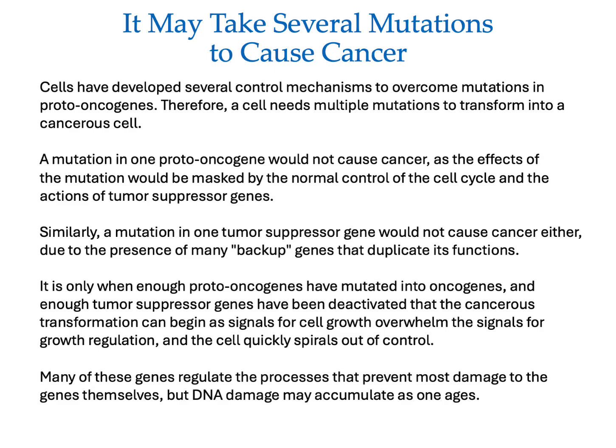It's only when enough proto-oncogenes have mutated into oncogenes and enough tumor suppressor genes have been deactivated that the cancerous transformation can begin, as signals for cell growth overwhelm the signals for growth regulation, and the cell quickly spirals out of control. Many of these genes regulate the processes that prevent most damage to the genes themselves, but DNA damage may accumulate as one ages.